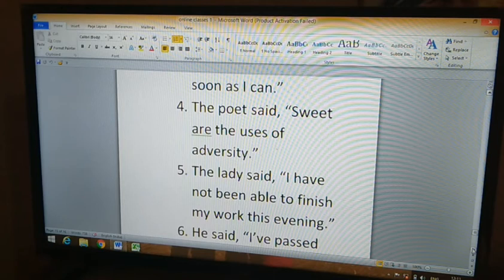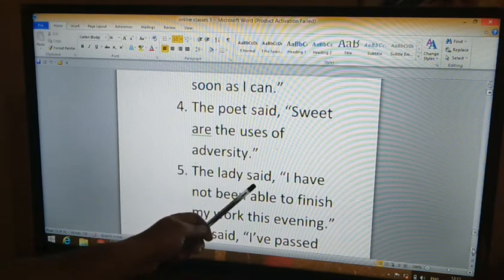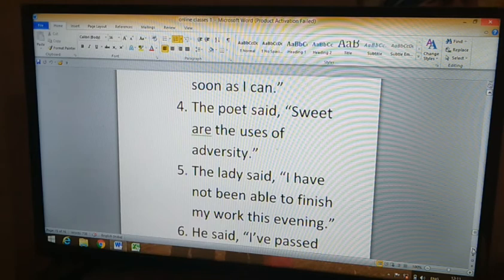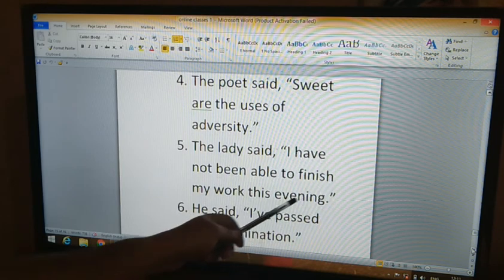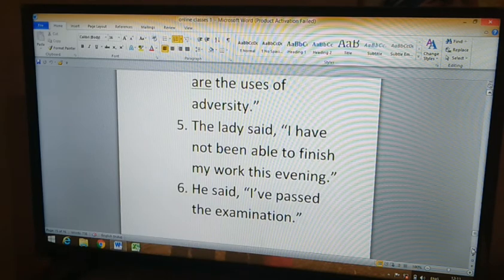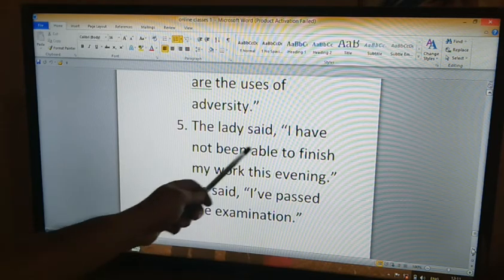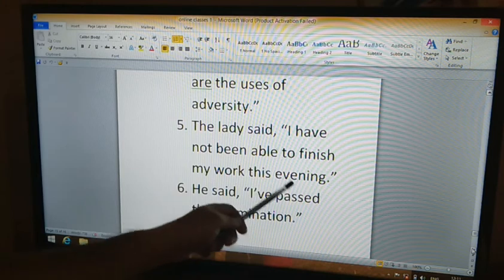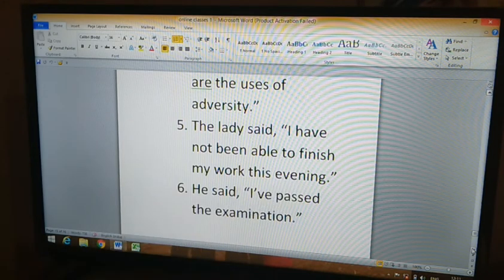Fifth question, the lady said, comma, double inverted commas, I have not been able to finish my work this evening. Full stop, double inverted commas.